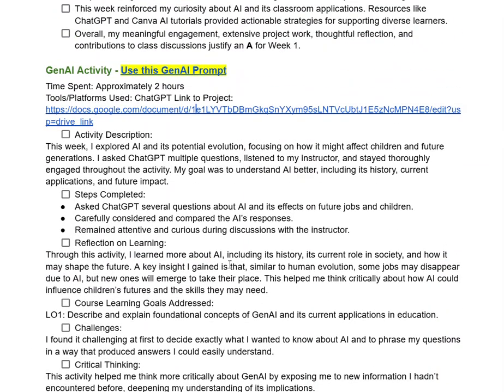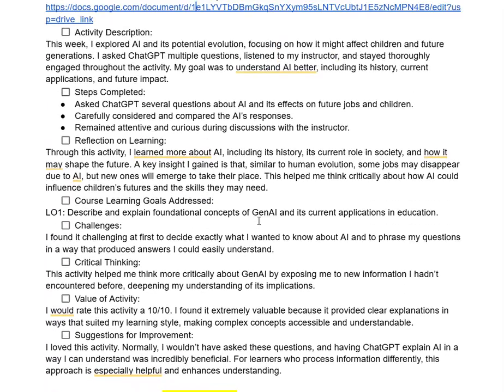But one of the things that you didn't seem to do is use Notebook LM. And so you've done an activity, so it's really incomplete. Notebook LM is the tool you need to use in this activity specifically. And so you have to go to lesson one and do that. And if you did that, you'd probably get extra on your grade because you've done extra work. But in this case, the Gen AI activity is incomplete.